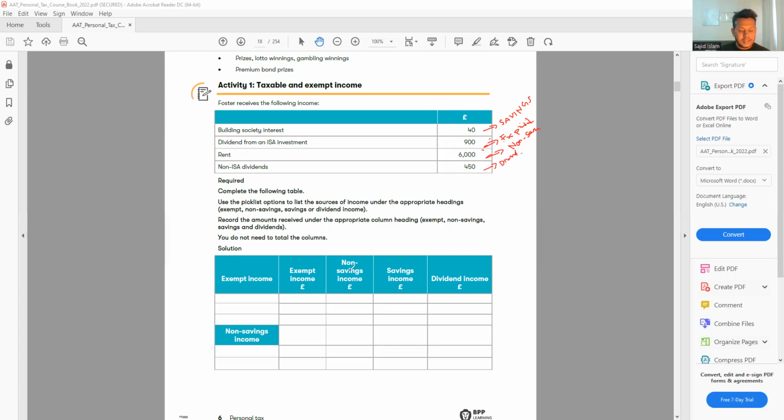Okay, then we have to show these in this box. The first one is the ISA dividend, £900. This is exempt. Then for non-savings, we have rent, so it will go in as the £6,000 non-savings. Then let's go a little bit down.